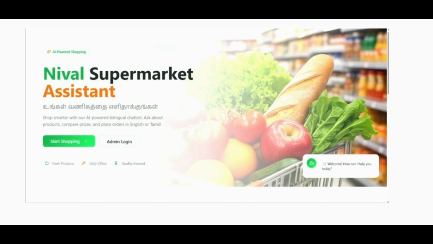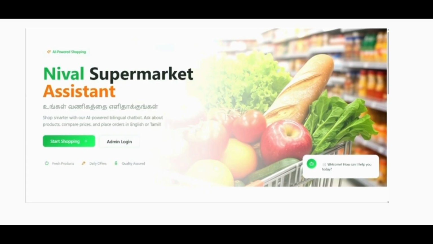The RAG-based chatbot is a virtual assistant. It will be answering all the queries asked by the customers. It might be a query related to products as well as offers. It is able to answer all the queries in both languages, Tamil and English. And also we have enabled a voice-based assistant.